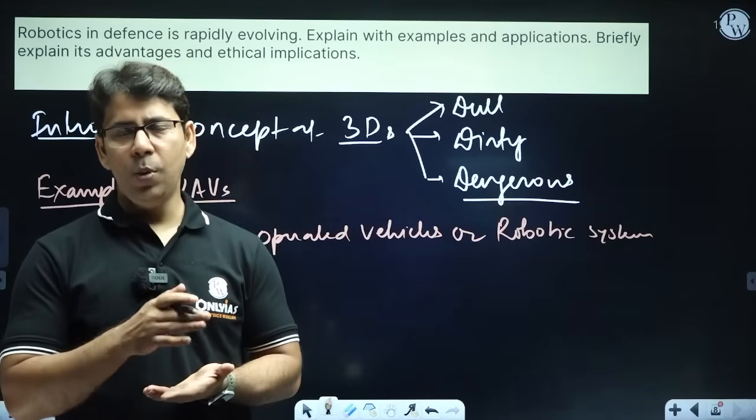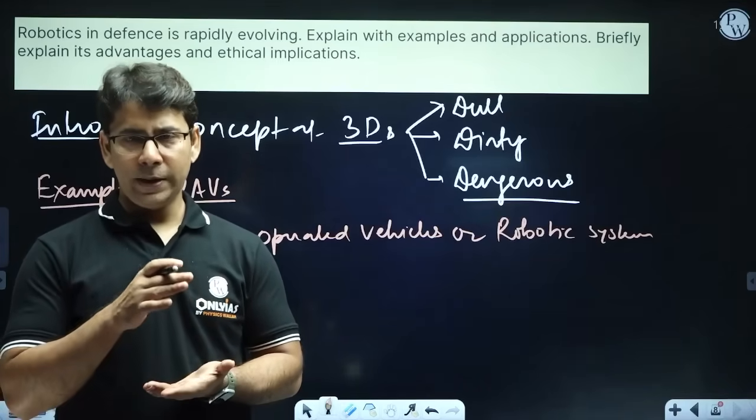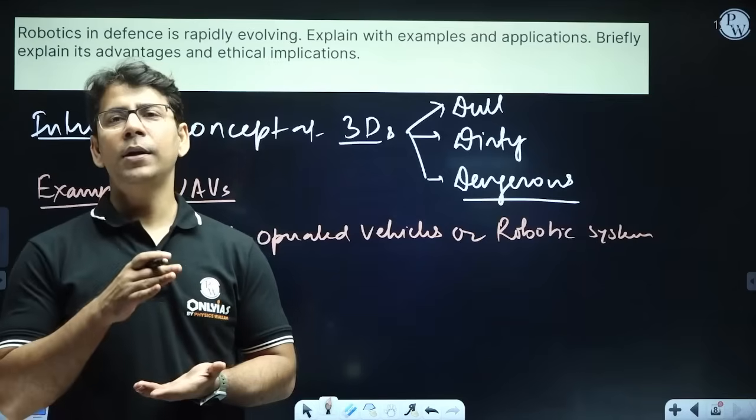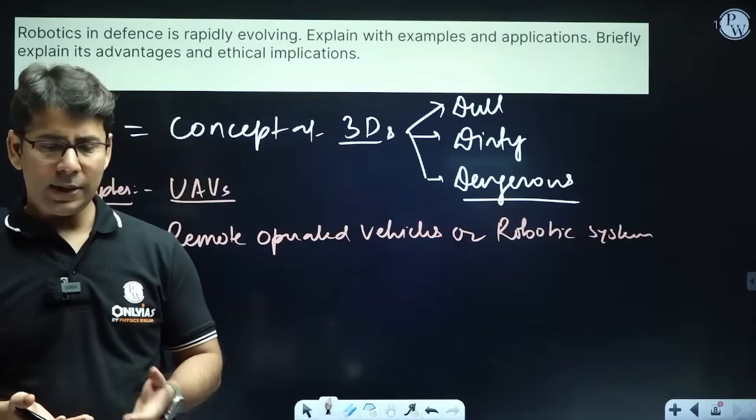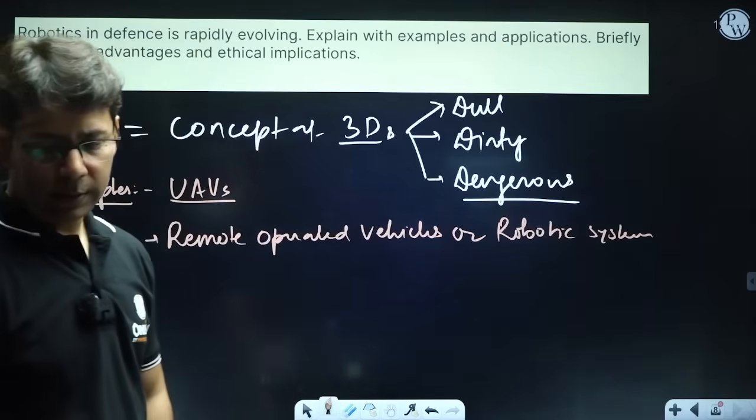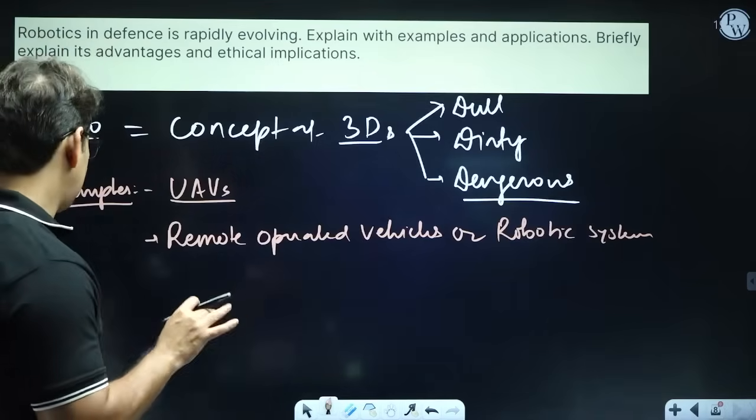They can explore and detect nuclear and chemical contamination, even biological contamination. So that can be used, right? These are the specific examples.